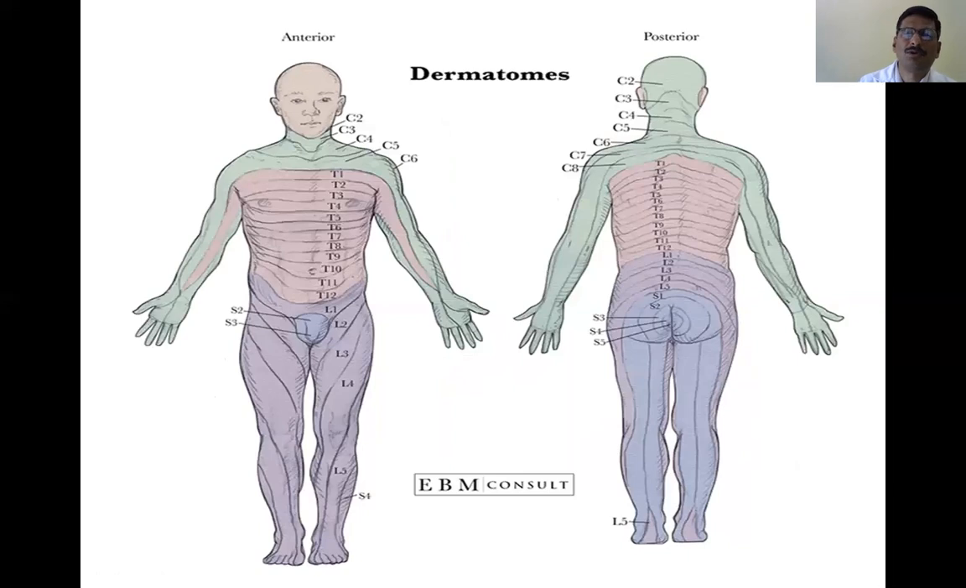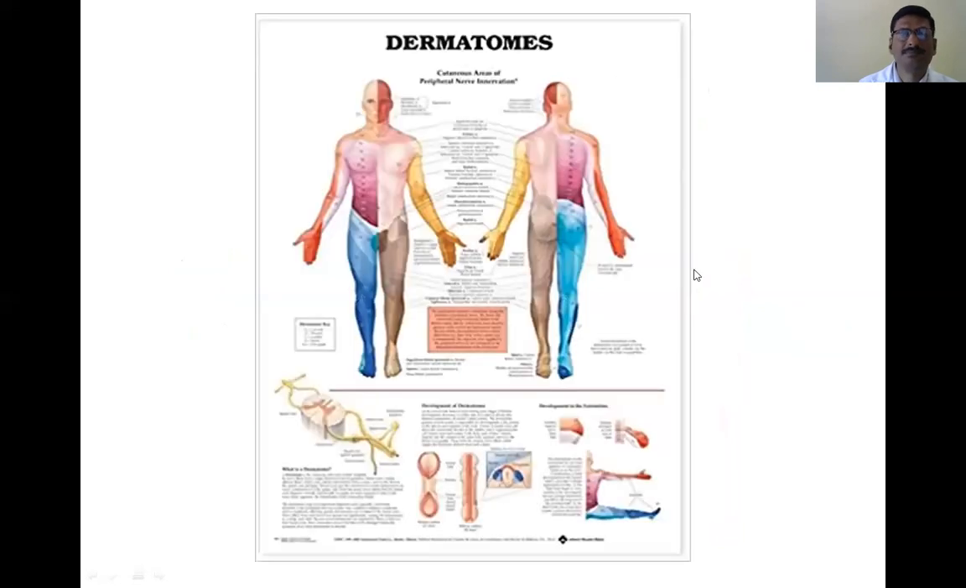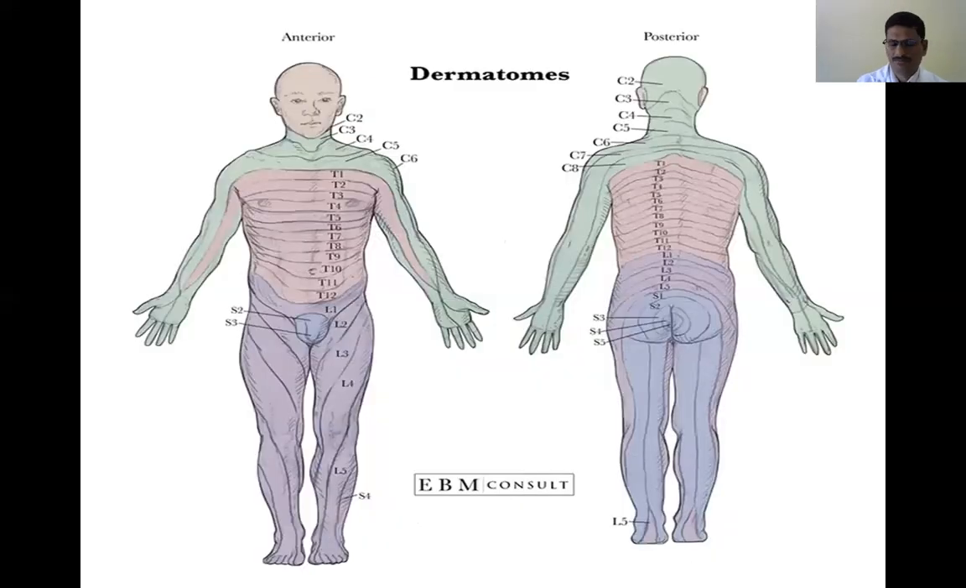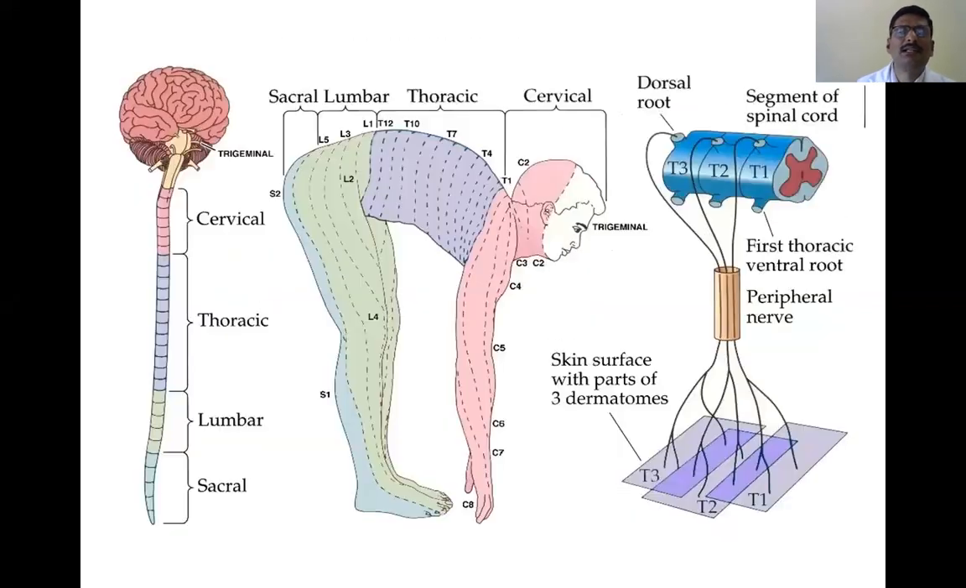Again, these are the various dermatomes, as well as the segments of the spinal nerves which supply these areas. Now, with this background, let us see how to examine the sensory system.